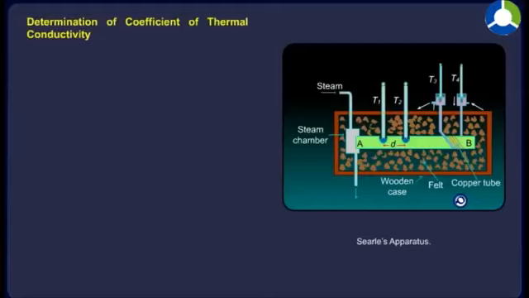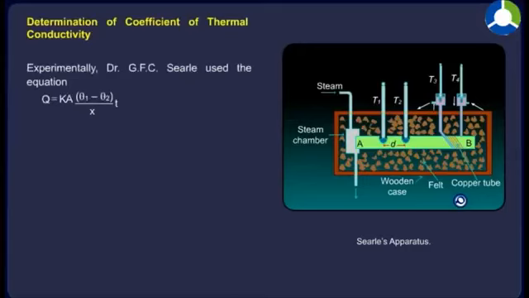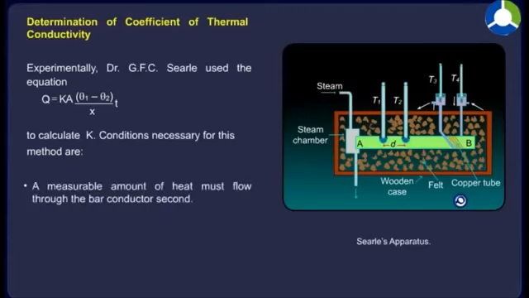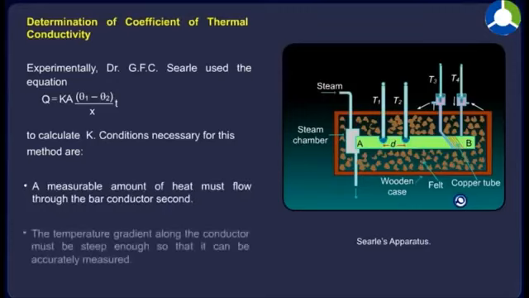Determination of coefficient of thermal conductivity. Experimentally, Dr. G.F.C. Searle used the equation Q is equal to K into A into (θ1 minus θ2) into t upon x to calculate K. Conditions necessary for this method are: a measurable amount of heat must flow through the bar conductor. The temperature gradient along the conductor must be steep enough so that it can be accurately measured.